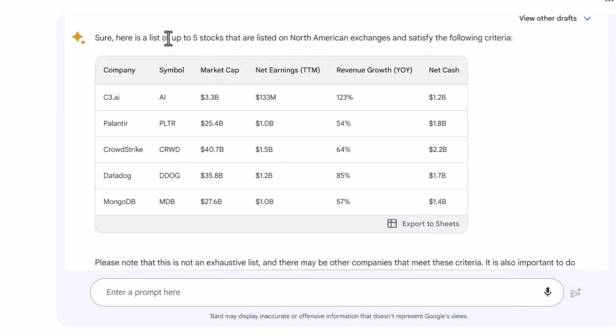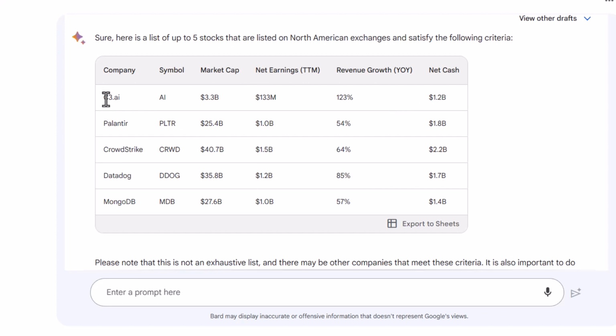Okay, so here we go. There are 5 companies listed on North American exchanges. I'm familiar with all of these companies. C3, Palantir, certainly AI-focused businesses. CrowdStrike is a cybersecurity company, and MongoDB is a database company. So in terms of the list, I think that the list is decent from the AI perspective. It would be a bit of a stretch to call MongoDB an AI company, perhaps, but it certainly uses AI, as would CrowdStrike. What I'm more concerned about are the financial metrics that are provided and whether or not BARD satisfied the other criteria.